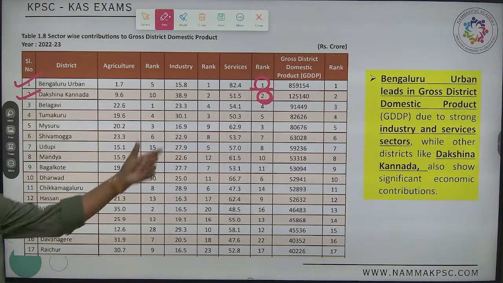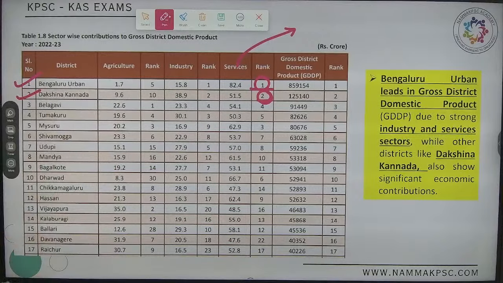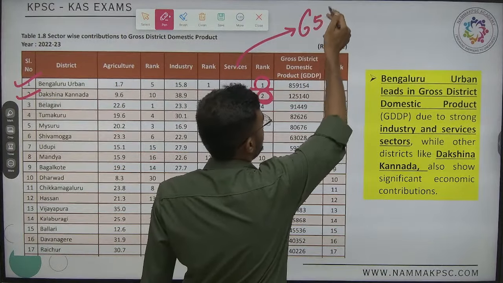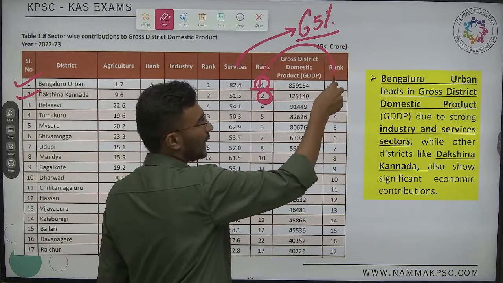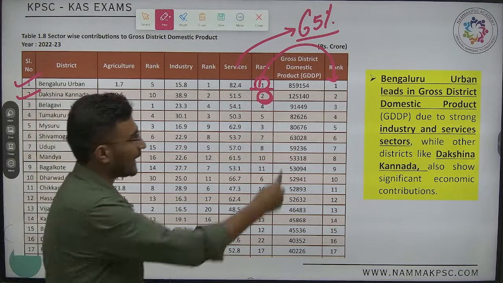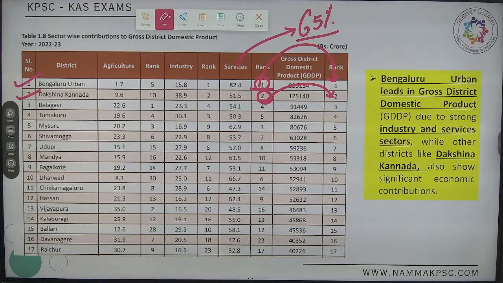Now sir, which sector is being given the highest sectoral percentage? It is services. It is more than 65%. Obviously, if it comes first rank here, don't you think it must come first rank there too? If it is second rank, obviously it must be second rank. Yes, done. As simple as that.